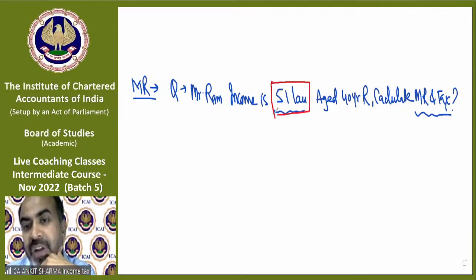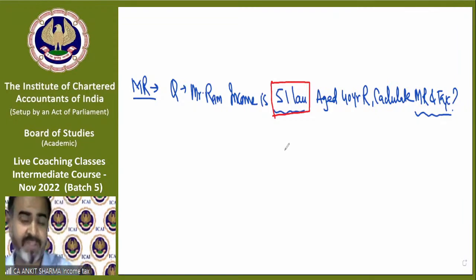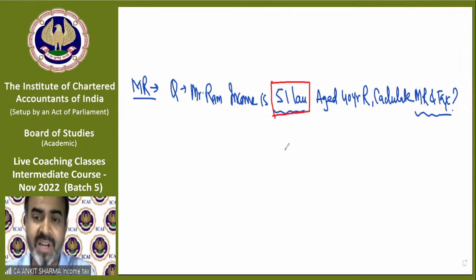In case of an individual, surcharge is applicable only when income exceeds 50 lakh. We have seen that. If more than 50 lakh, surcharge is 10%. So it will always be given an amount of income on which surcharge is applicable. If it is less than 50 lakh, you can answer no marginal relief. Again, do not think why. As I solve it completely, you will get all the answers to your questions. So have patience, control your brain, just relax. Mr. Ram's income is 51 lakh, age 40-year, resident, calculate MR and tax.